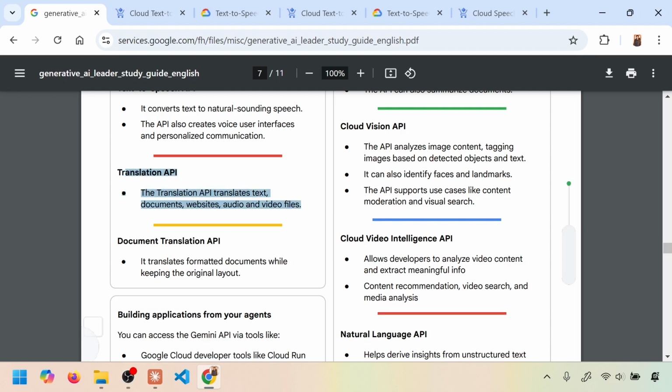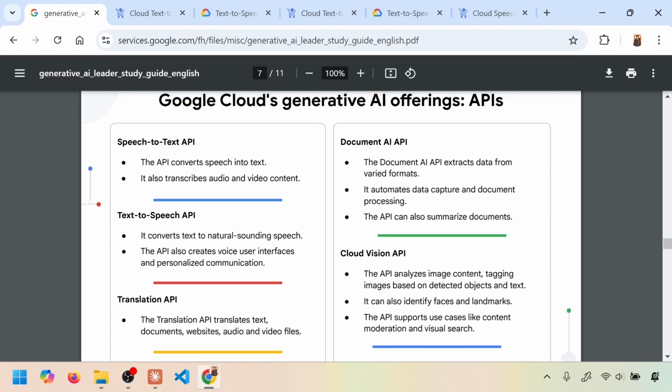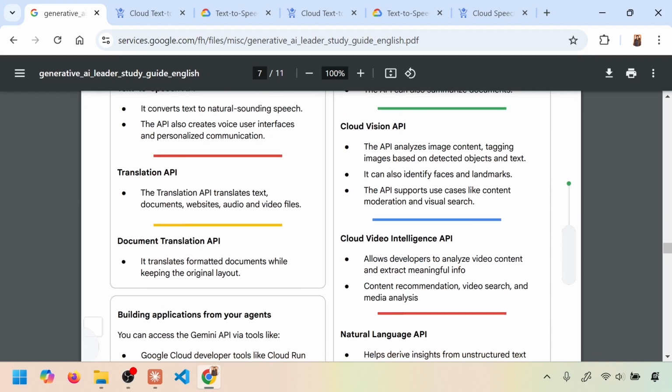But right now, this is all about just translating. Translate text, document, website, audio, and video files. A lot of them use a combination of these models internally to translate. And I was talking about text translation specifically. The transformer architecture, which is behind ChatGPT, Gemini, everything we know today, was created to translate text from one language to another. Not a very important point from the certification perspective, but just putting it out there because it is an important set of APIs or topics from the perspective of the history of AI.